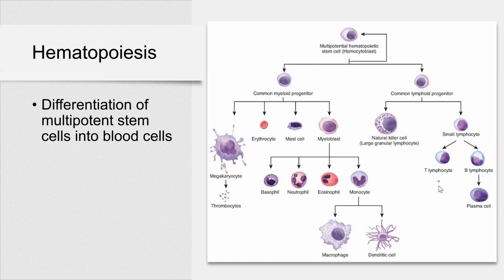Now, your adaptive immunity that you develop through your life, those cells that are important for adaptive immunity are T lymphocytes and B lymphocytes. B lymphocytes then mature into plasma cells, and plasma cells are the ones that will produce antibodies to inactivate foreign pathogens like bacteria or viruses. Right, so this is an example of cell differentiation that happens in adults in a red bone marrow, right? And this is how all blood cells are formed.